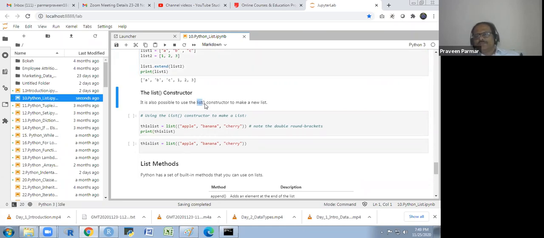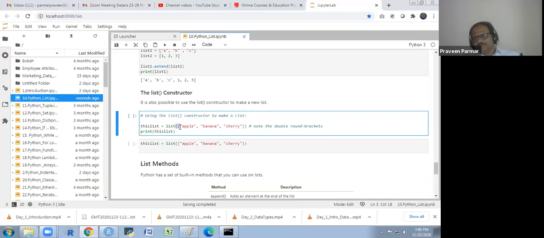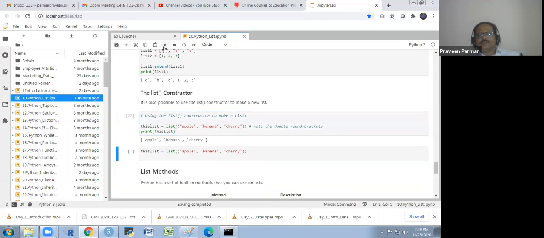Instead of square brackets, we write list as we use in R also. List apple, and here we have to use double round brackets, not the single one. Inside one round bracket, we put another round bracket. That creates a list, and you will get the output in this way.